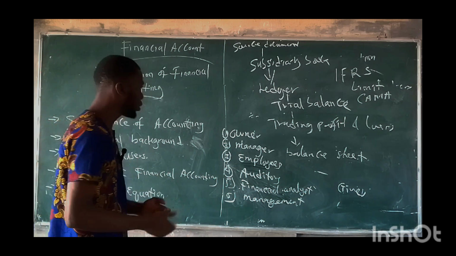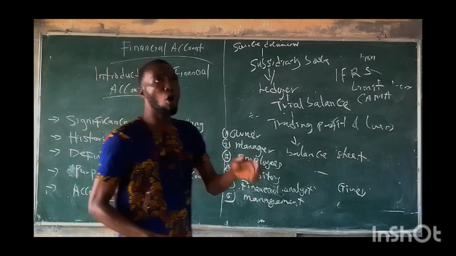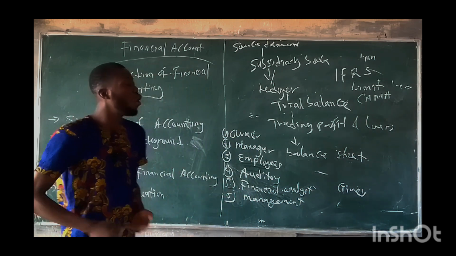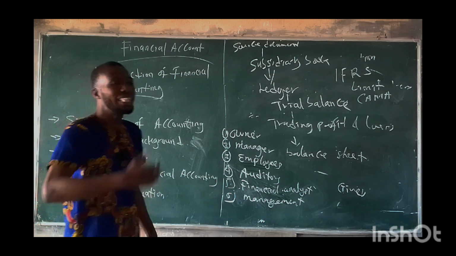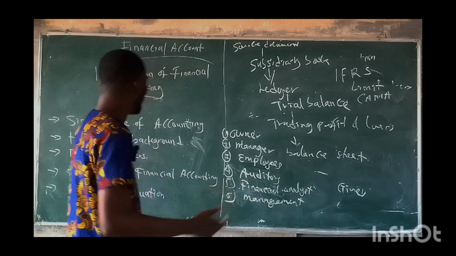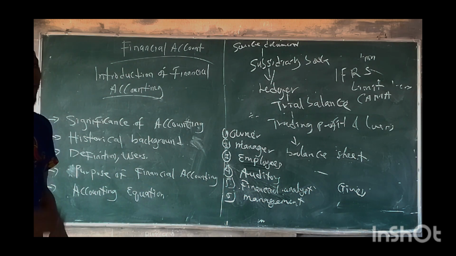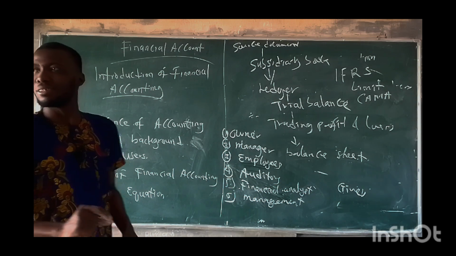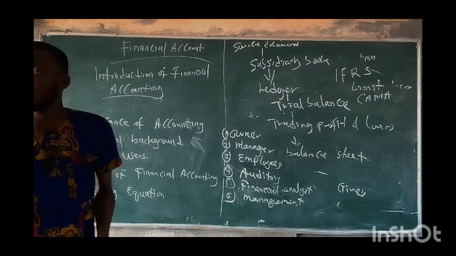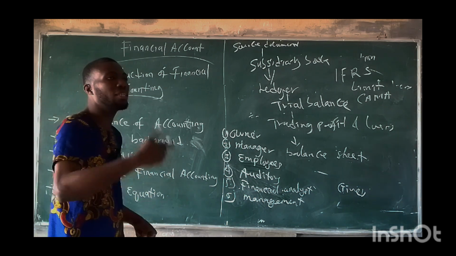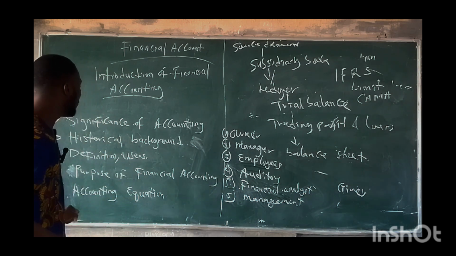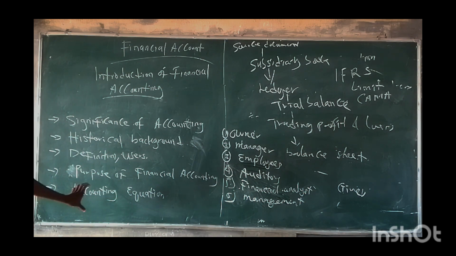to continue or not. Then the other one is to know the cash flow of the resources. We also need to know the liquidity of the cash. That's also one of the purposes of financial accounting, and also to know your debt, how you can manage it, which leads us to what we call the debtors and creditors accounts. How you can deal with that, how you can settle it. It is through financial accounting.